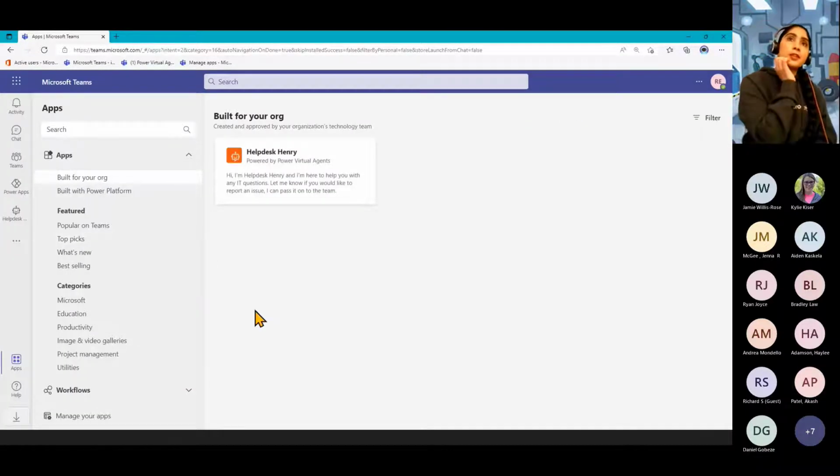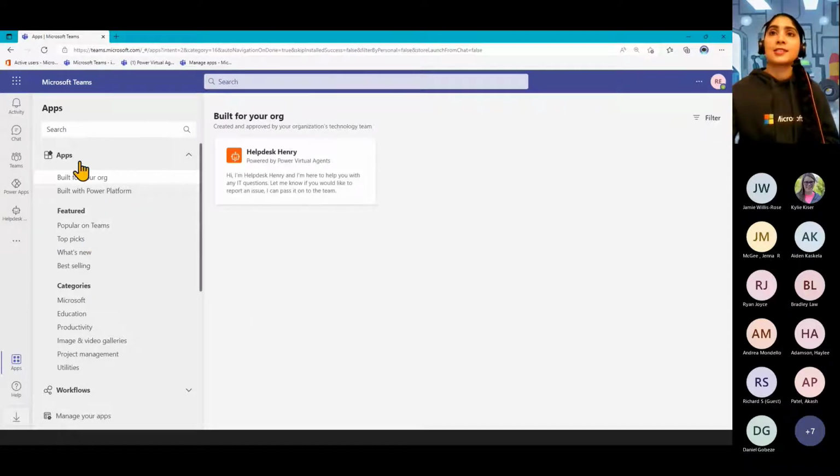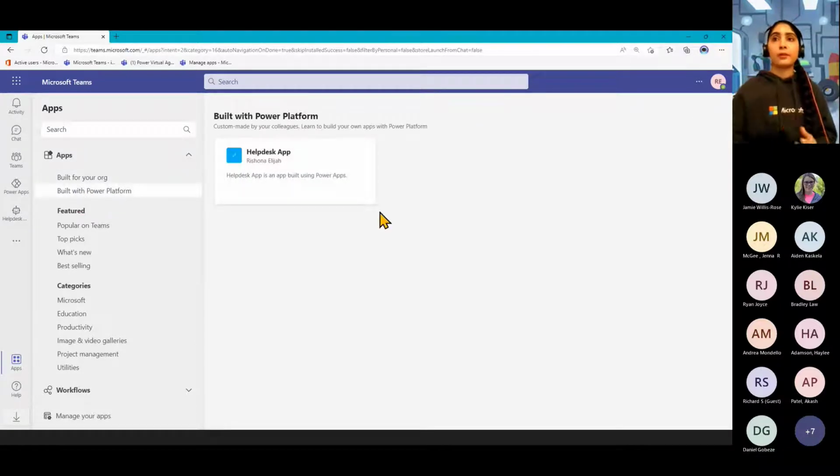The other option, which was that built by your colleagues one, is not really an official bot for your organization, but people can still go and find it. It will sit in a different section in the App Store. So I think if it just goes with built-in Power Platform, they'll be able to find it here and install it. I actually find the fastest way to get it out is not to go through the admin approval, but you might have your own policies or so on with building that sort of stuff in your organization. But it's faster than waiting for an admin to approve it, if you just want to quickly get people using it.